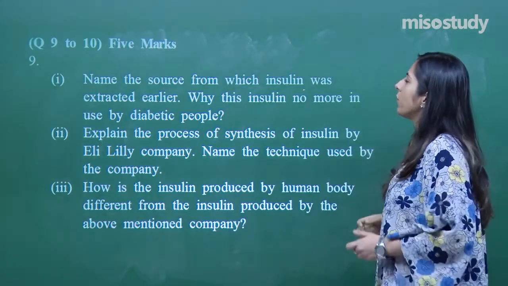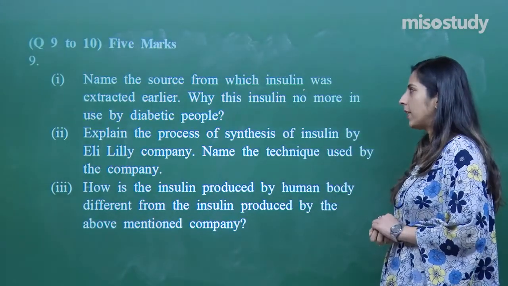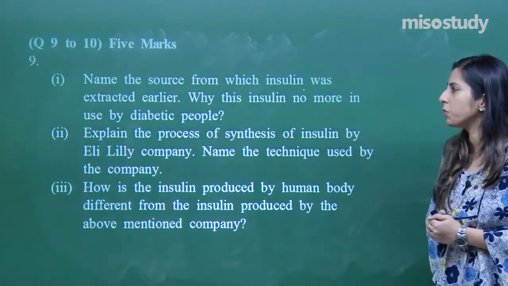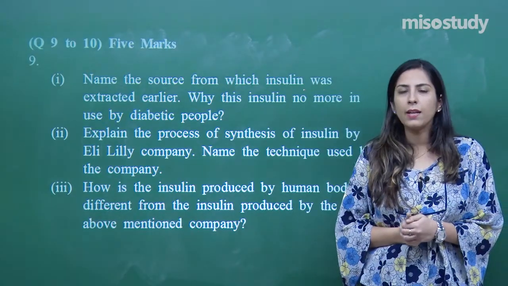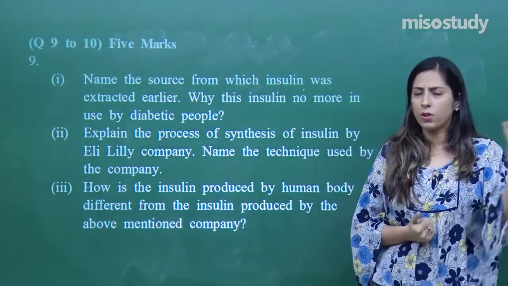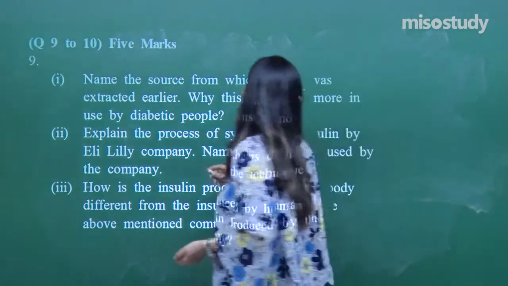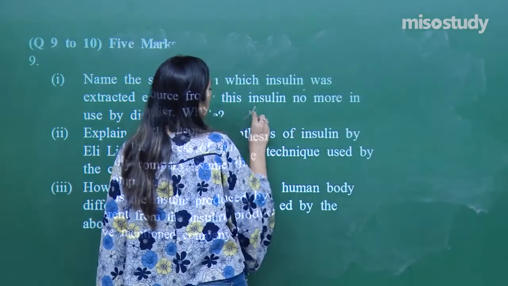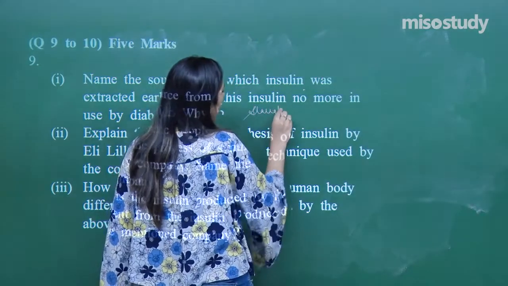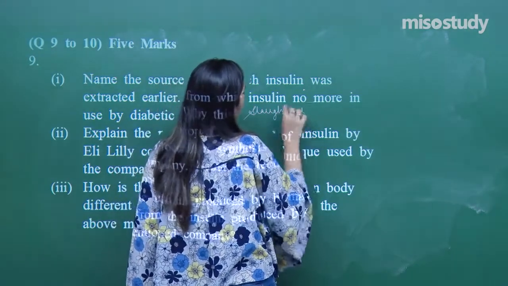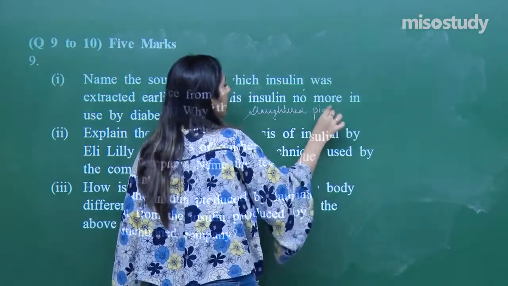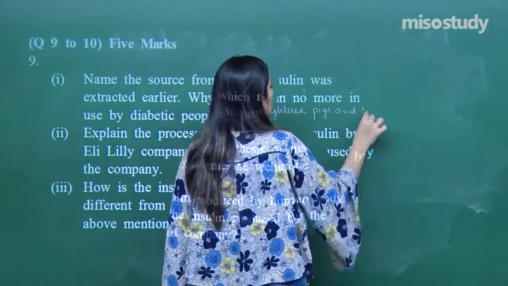Name the source from which insulin was extracted earlier. Why is this insulin no more in use by diabetic people? Earlier the insulin which was used was extracted from slaughtered pigs and cattle.